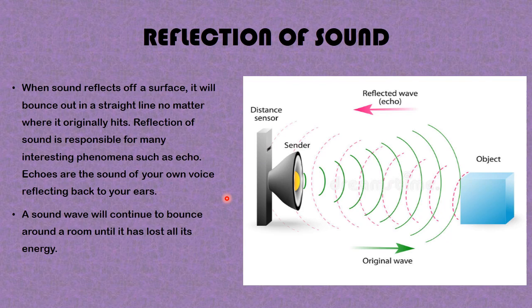Echoes are the sound of your own voice reflecting back to your ears. A sound wave will continue to bounce around the room until it has lost all its energy. Sound is a wave and is also a form of energy. Now, as you can see from this picture or diagram that we have here, this is a producer of sound. This produces sound waves.